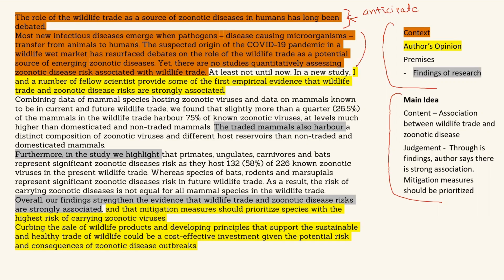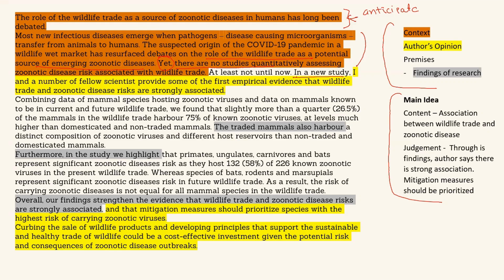Most new infectious disease emerge from pathogens, disease causing microorganism transformed from animals to human. The suspected origin of COVID-19 in a wildlife wet market has resurfaced debate on the role of wildlife trade as a potential source of emerging zoonotic disease. Yet there are no studies. He said, yet, despite all these things, there are no studies. And then the author gives the opinion that this was the case till now.